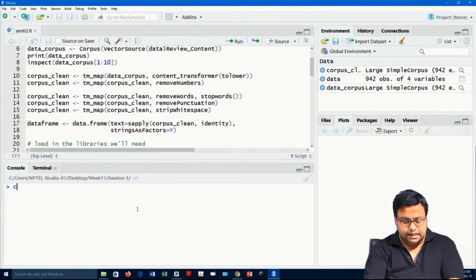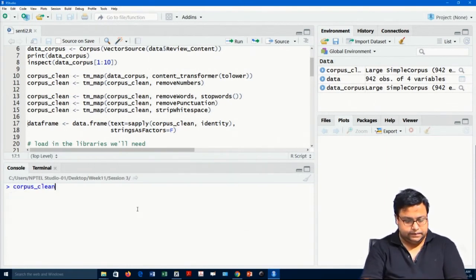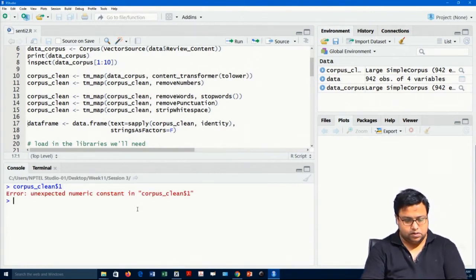If I see corpus_clean, dollar and then let us say 1, wait a minute.